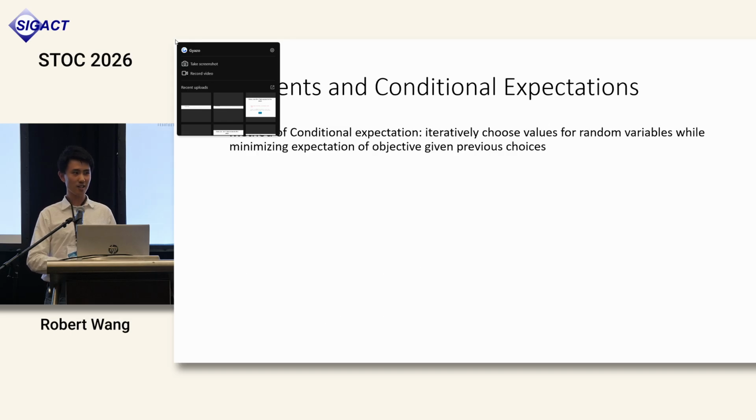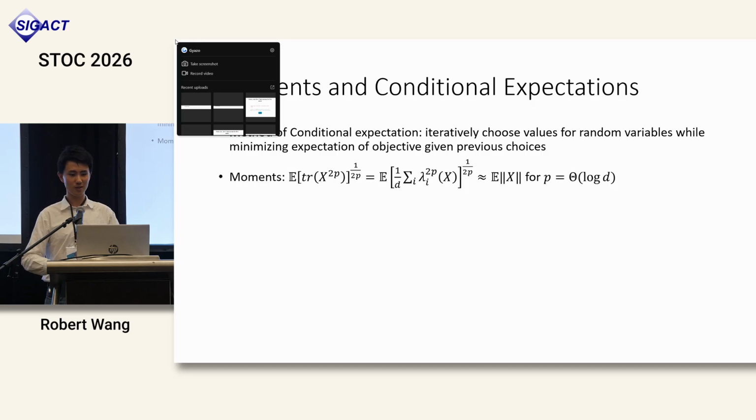So the general idea behind our de-randomization of these bounds is to use a variant of the method of conditional expectation. In the method of conditional expectations, we want to iteratively sample values for our random variables while maintaining a good bound on the expected value of some objective function conditioned on what we've sampled so far.